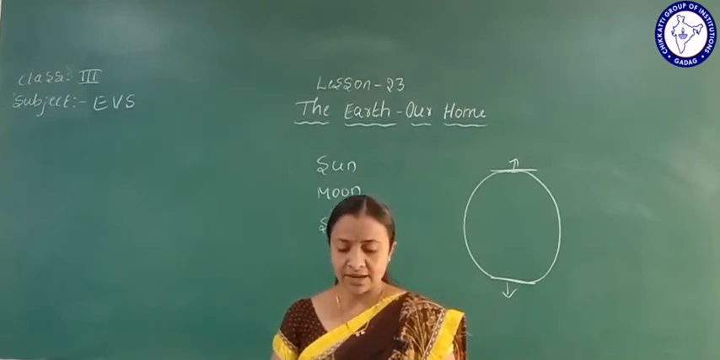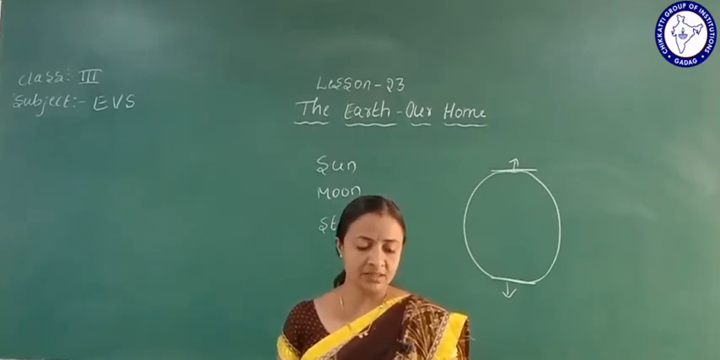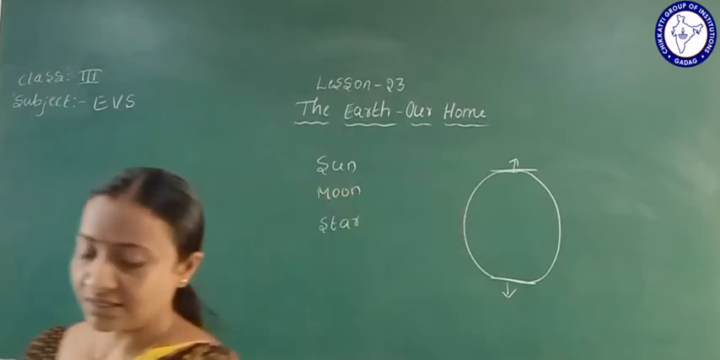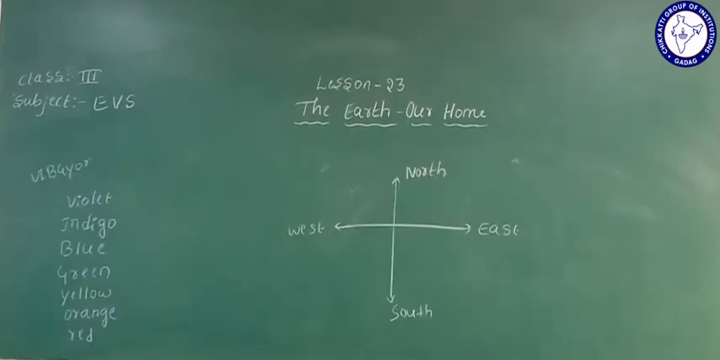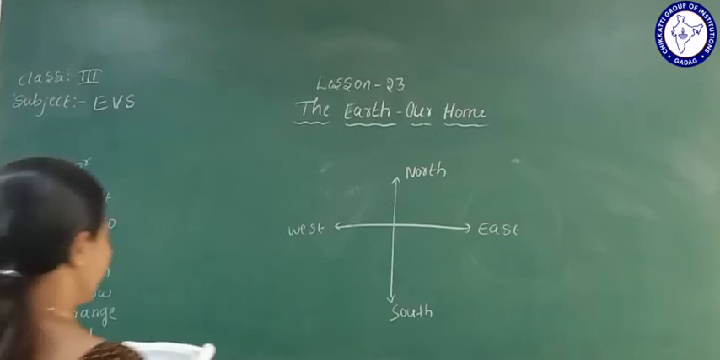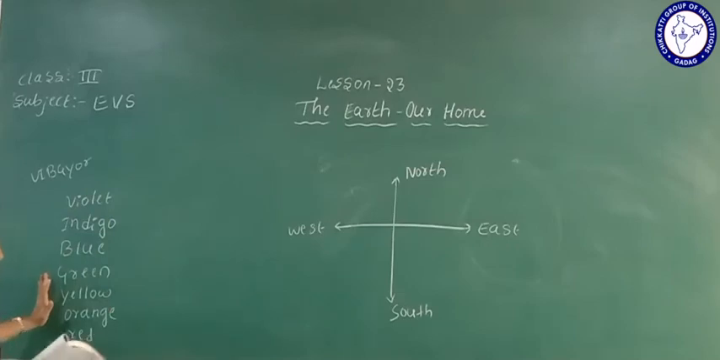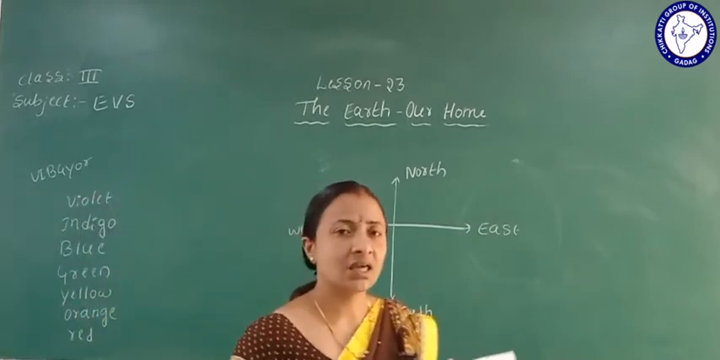Then they have given here: observe the picture and color the rainbow, and observe the colors of the rainbow when it appears in the sky. So we can see the rainbow colors. How does it appear? See here, observe the picture and color the rainbow. How many colors are there? There are 7 colors: violet, indigo, blue, green, yellow, orange, red. These all colors we call VIBGYOR. This is what we can see in the rainbow.